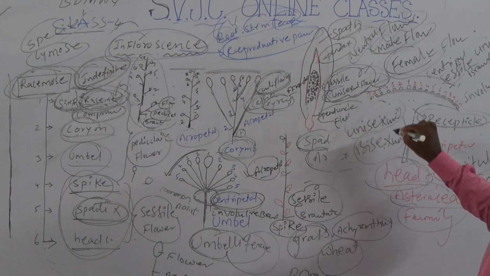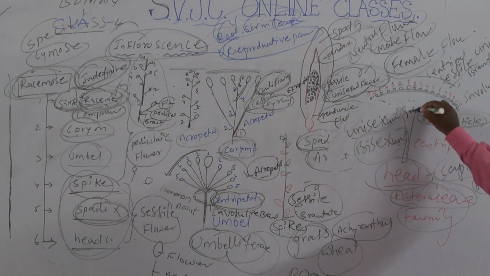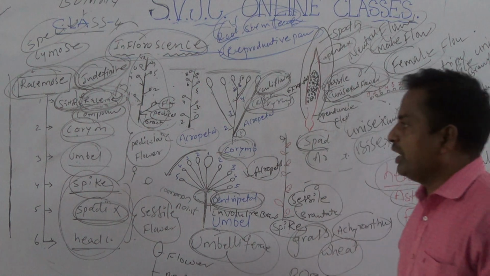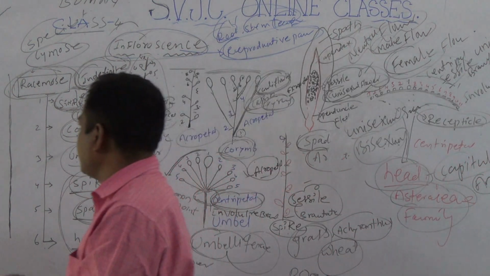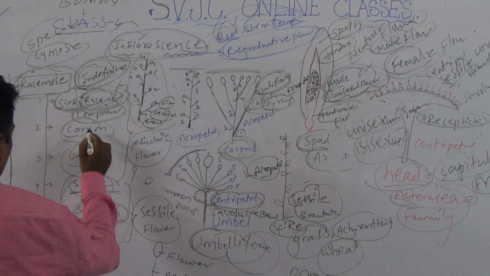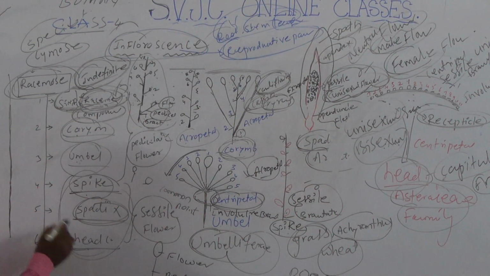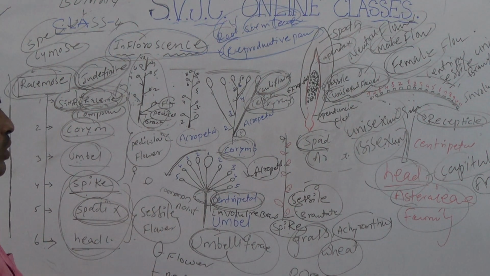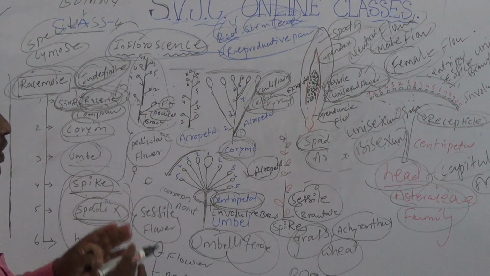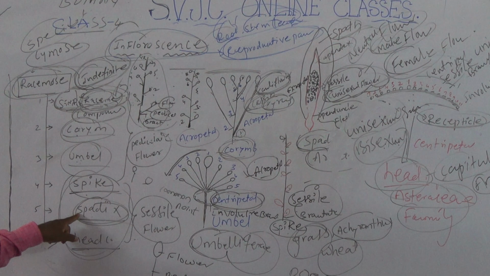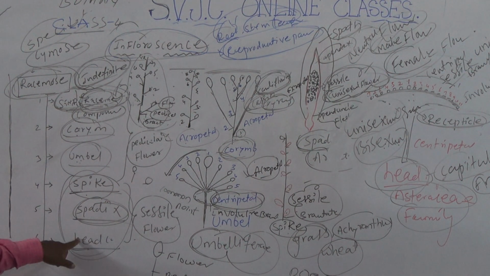So unisexual and bisexual flowers are both reported, both sessile, arranged in centripetal manner. So there are six types of racemose inflorescences: raceme, corymb, umbel, spike, spadix and head. Students, how questions are asked on this is very important. For example, unisexual flowers are reported in which inflorescence? In head also, spadix also. Unisexual and bisexual flowers both are reported in head inflorescence.